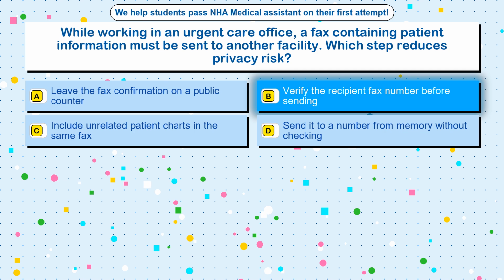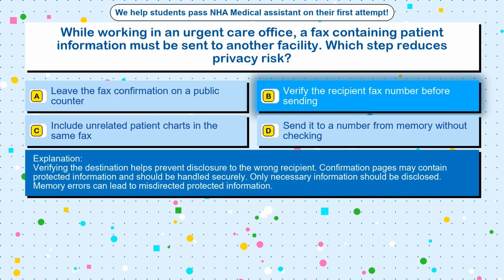The correct answer is option B. Verify the recipient fax number before sending. Verifying the destination helps prevent disclosure to the wrong recipient. Confirmation pages may contain protected information and should be handled securely. Only necessary information should be disclosed. Memory errors can lead to misdirected protected information.